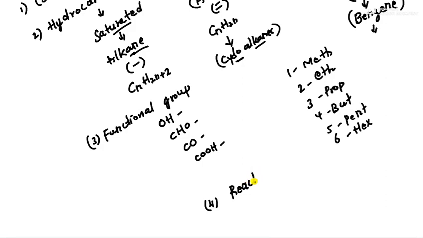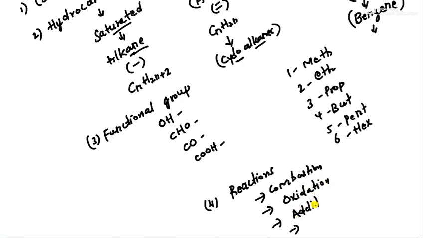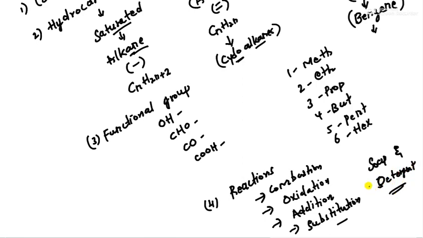Chemical reactions of the carbon compounds. You should be aware of the definition as well as examples. First is combustion; you should know the meaning of combustion. Then you have oxidation, then addition reaction, and at last substitution reaction. You should be aware of all these reactions with examples, and have a little knowledge about soaps and detergents. You should be ready with all this.